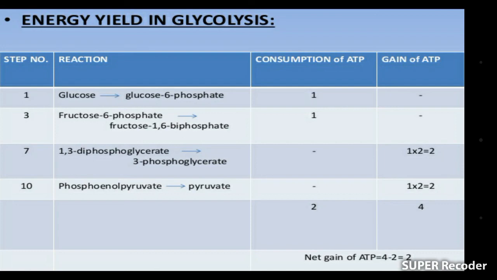Then when phosphoenol pyruvate is converted into pyruvate, another 2 ATP are produced. So the gain of ATP is 4 and the consumption is 2. So the net ATP which we get is 2 ATP. So how many ATP are produced inside glycolysis? Net 2 ATP are produced in the process of glycolysis.